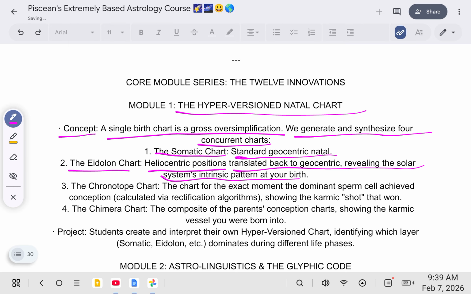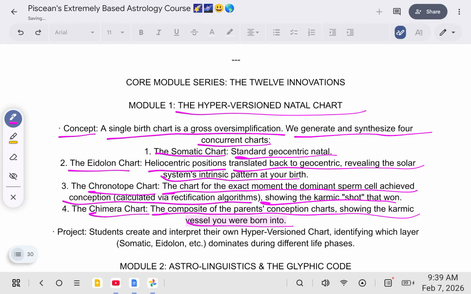Chronotope chart, the chart for the exact moment the dominant sperm cell achieved conception, calculated via rectification algorithms, showing the karmic shot that won. Chimera chart, composite of the parents' conception charts, showing the karmic vessel you were born into. And here's a project: students can create and interpret their own hyperversion chart, identifying which layer, somatic, eidolon, etc., dominates during different life phases.